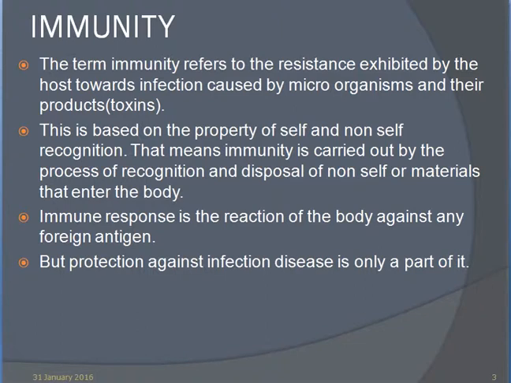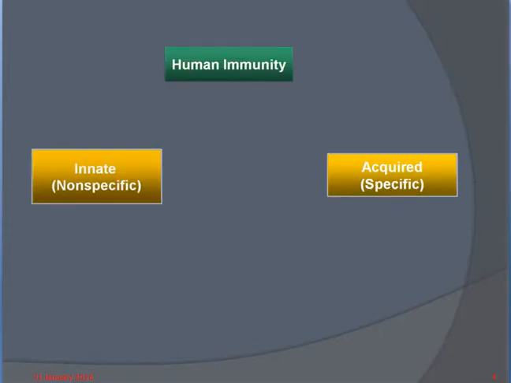The term immunity refers to the resistance exhibited by the host towards the infection caused by microorganisms and their product toxins. This is based on the property of self and non-self recognition. That means immunity is carried out by the process of recognition and disposal of non-self materials that enter the body. Immune response is the reaction of the body against any foreign antigen, but protection against infectious disease is only a part of it.